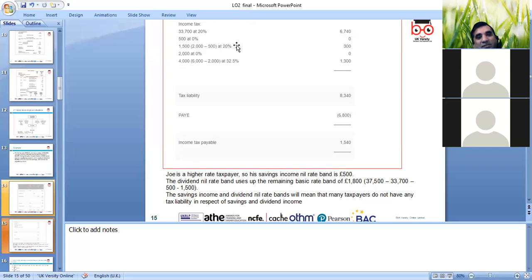So 6,000 is the dividend, minus the 2,000 allowance, because it's a basic rate taxpayer, not a higher rate taxpayer, so it will be 7.5%. Total tax liability 8,340, but already paid through PAYE, so the income tax liability will be this.